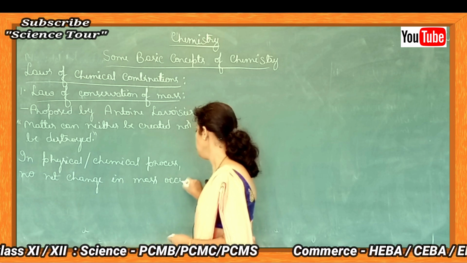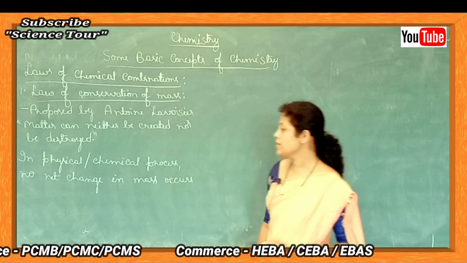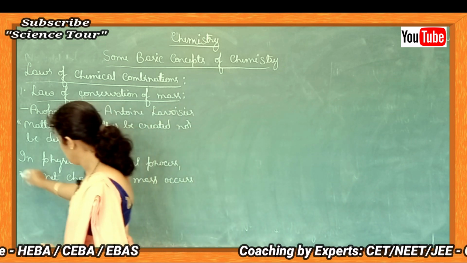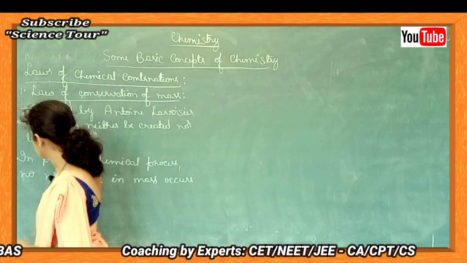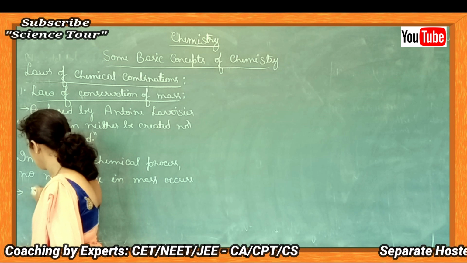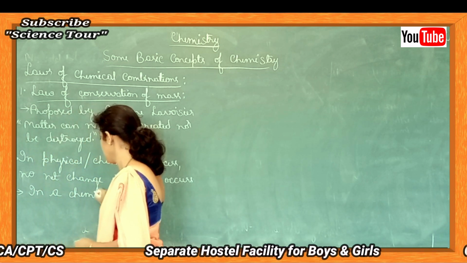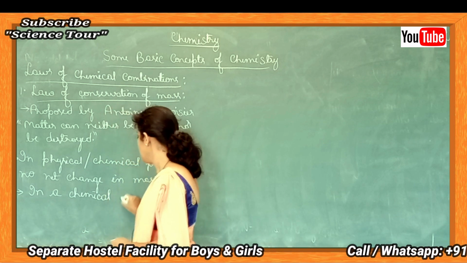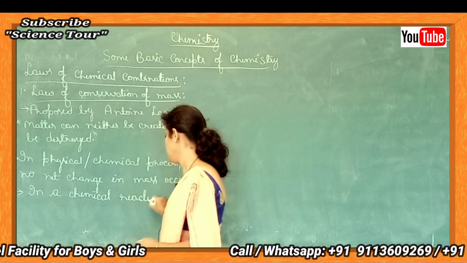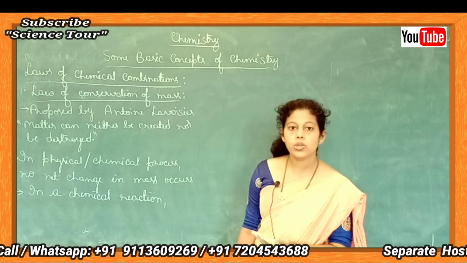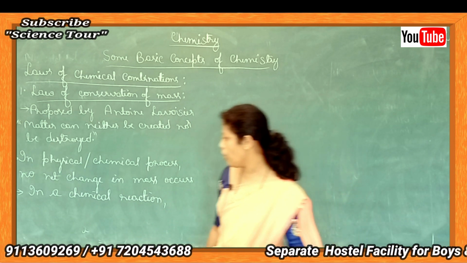Always no net change in mass takes place in physical as well as in chemical process, which I can tell in this way also. In a chemical reaction or in a chemical process, always amount of reactants will be equal to amount of products.